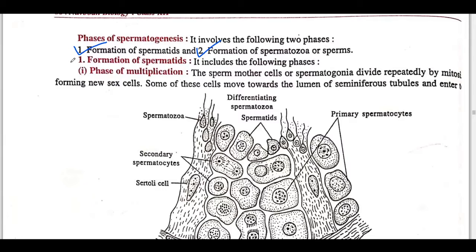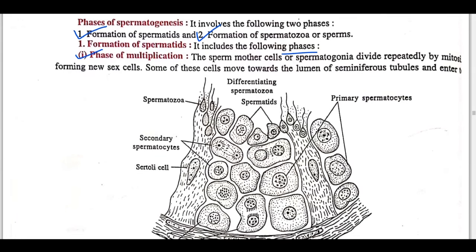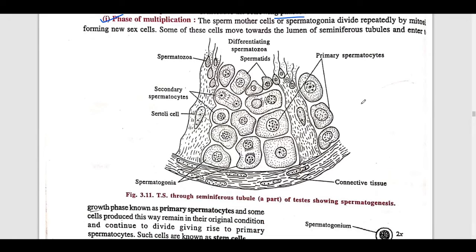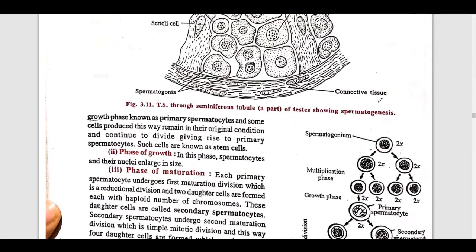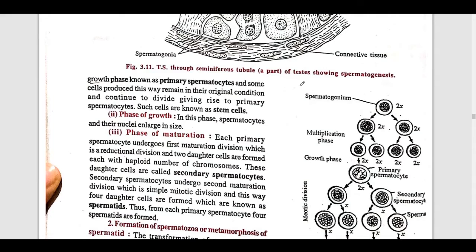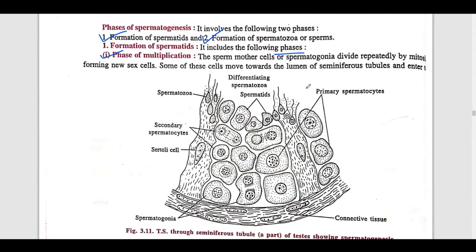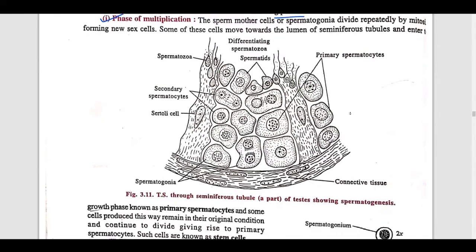So we'll start from spermatids. Again it includes different phases. First is phase of multiplication. Phase of multiplication means what? More than one number, means a single cell will divide into many cells. That is called phase of multiplication. So the sperm mother cells, or we can say the spermatogonia, divide repeatedly by which phase? That is mitosis phase, to form new sex cells. Okay, means we can see here one cell is forming another new cell.